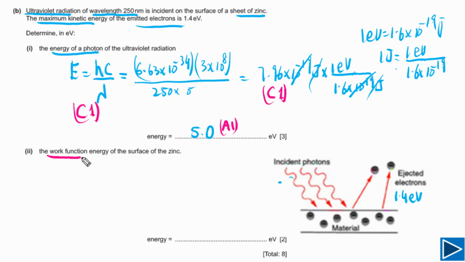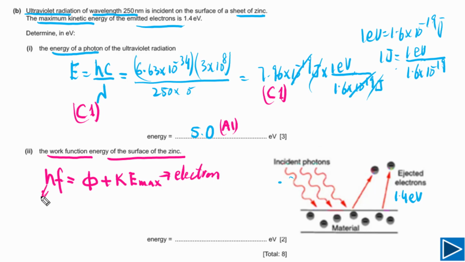For the second part, we need to calculate the work function energy of the surface of the zinc. We need to understand the photoelectric effect equation to answer this question. According to the photoelectric effect equation, which is based on conservation of energy, hf is equal to phi plus kinetic energy maximum, and this is the kinetic energy maximum of the electron. We need to be clear about this, and hf is the energy of a single photon.